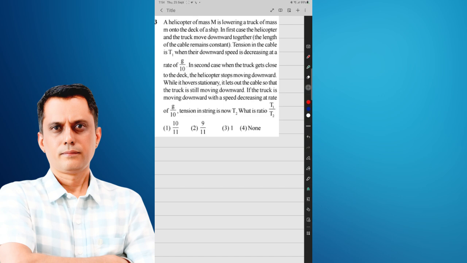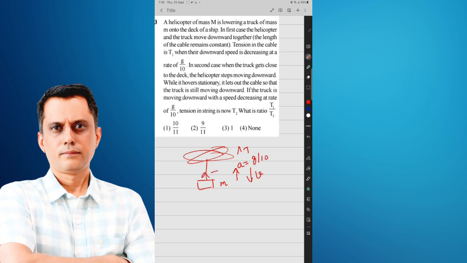In this condition, a helicopter of mass capital M is lowering a truck of mass small m. In the first case, the helicopter and the truck move together, the length of the cable remains constant, and the tension in the cable is T1. The velocity is in the downward direction and the speed is decreasing, which means the acceleration is in the upward direction, and the acceleration is given as g by 10.